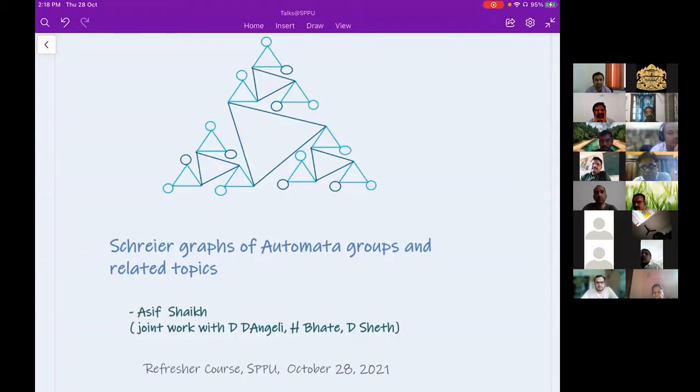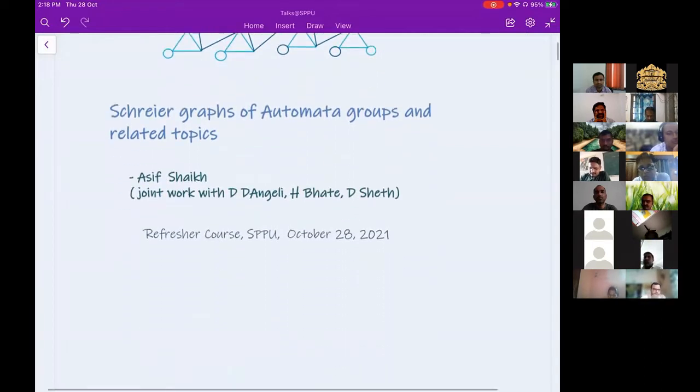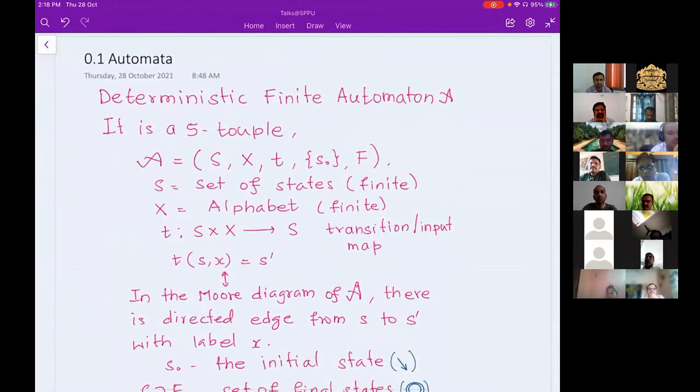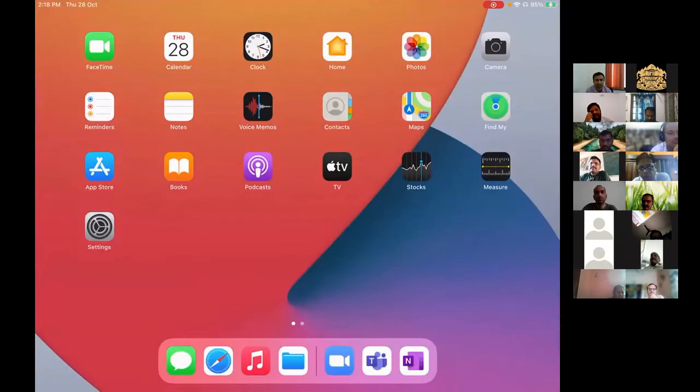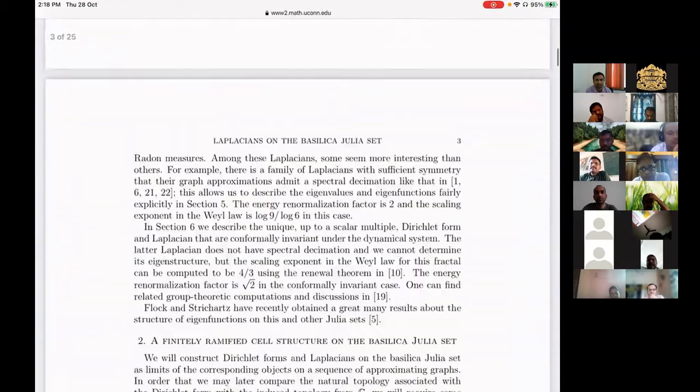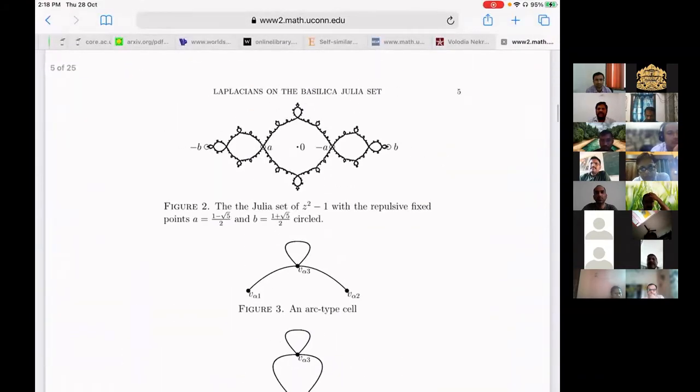There is again a kind of coloring. The faint blue edges are the action of one generator, and the dark blue edges are the action of another generator. I wanted to show how the infinite level looks, but no, I don't have it.